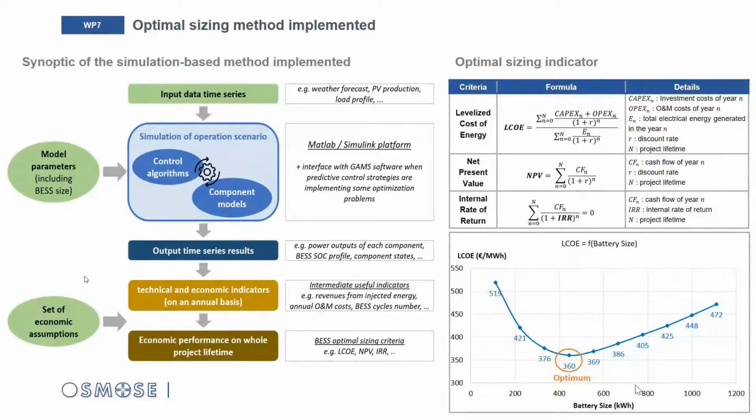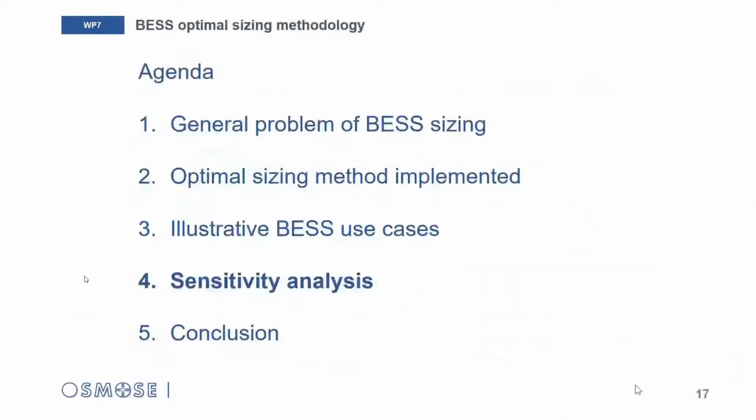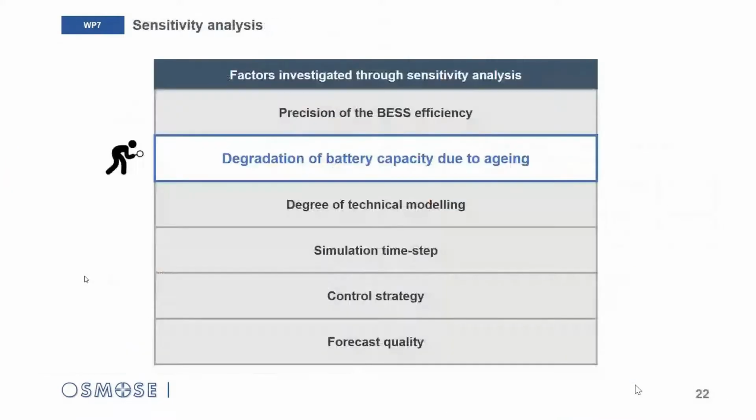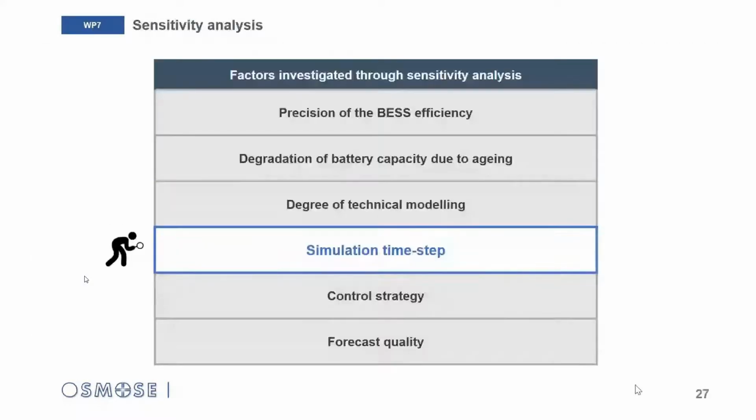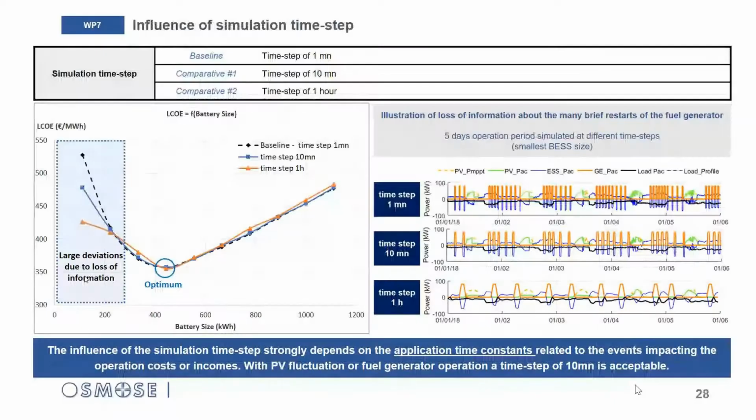And there was a last question about the time step for simulation and how do you select it and analyze the impact of time step on final results. So maybe you can just have a brief answer on that. Yes, we talk here about the simulation time step.